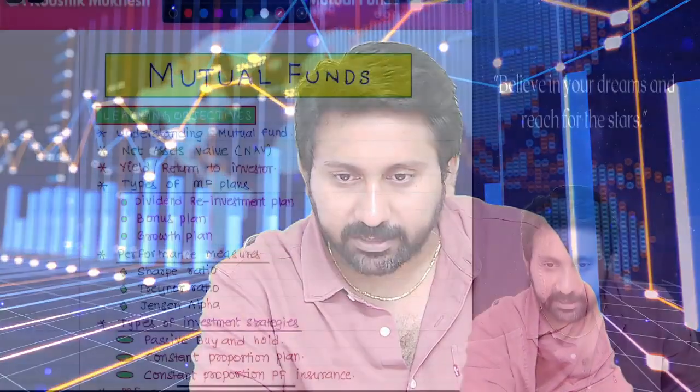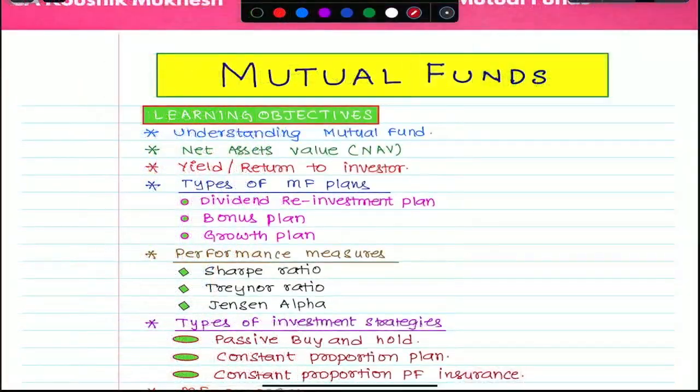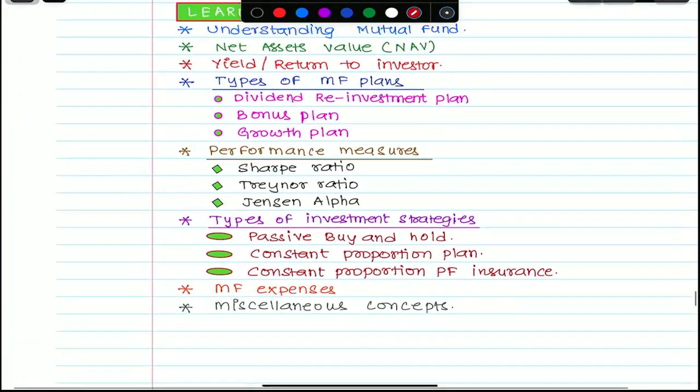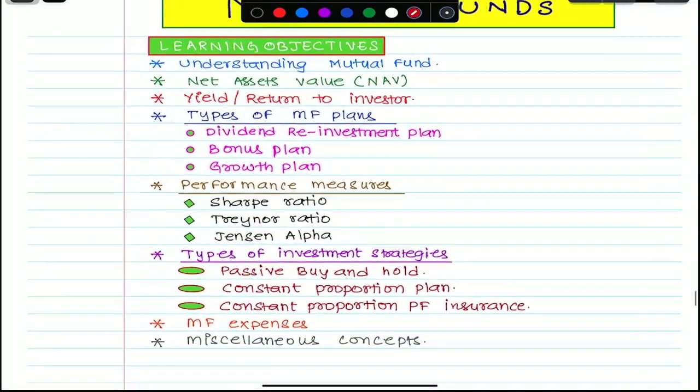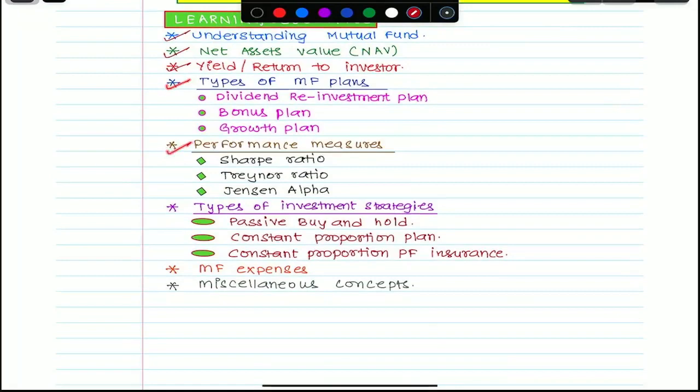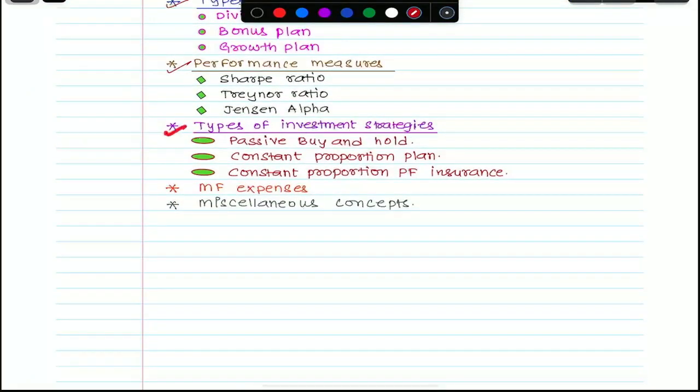Open your notes. First write down this. See the screen once. What are the learning objectives of mutual funds? First, understanding the mutual fund, net asset value calculation, yield or return, types of mutual fund plans, performance measures, types of strategies, mutual fund expenses, miscellaneous concepts.